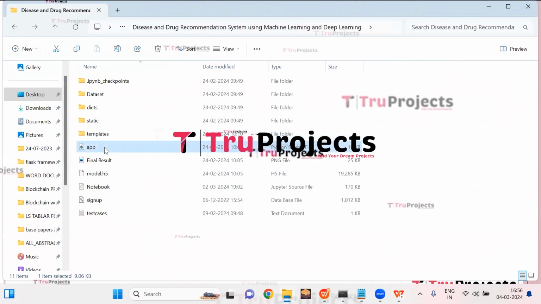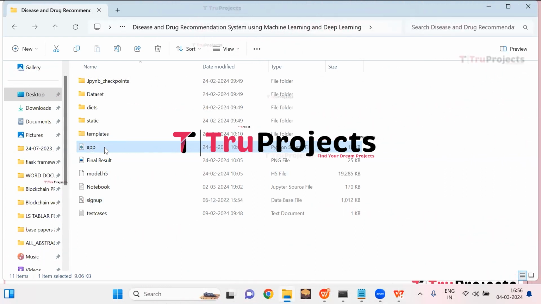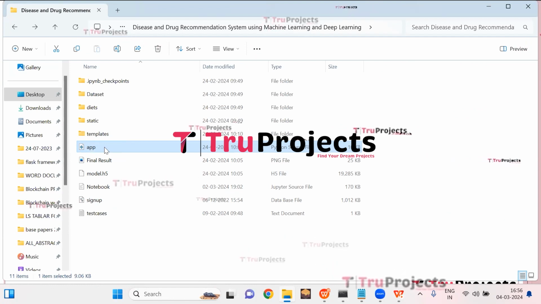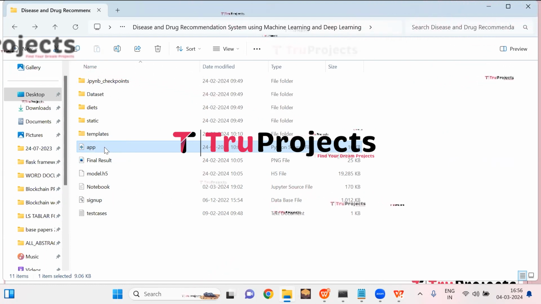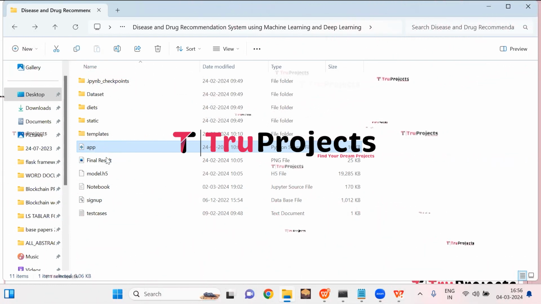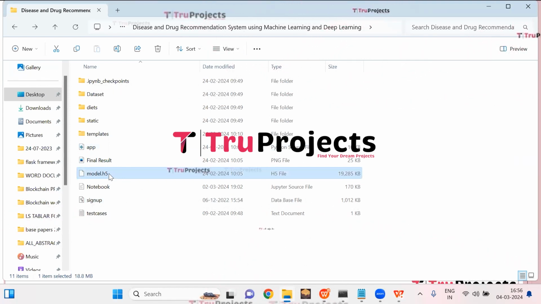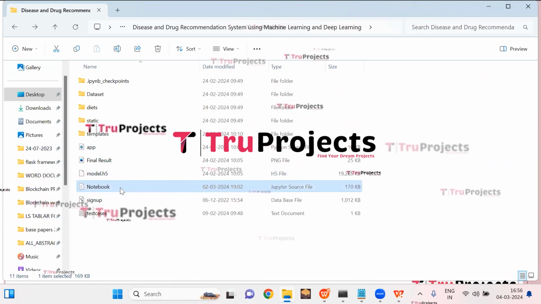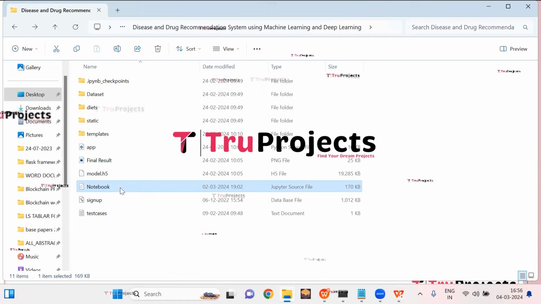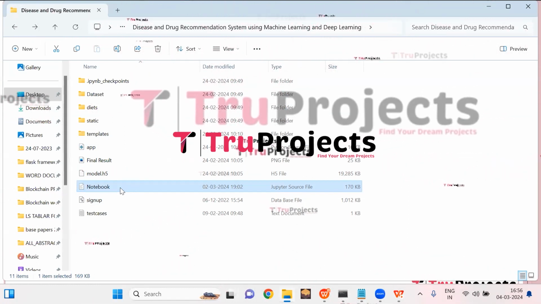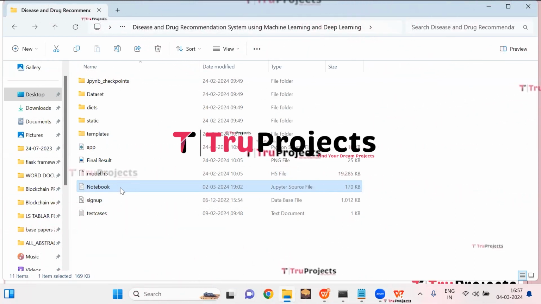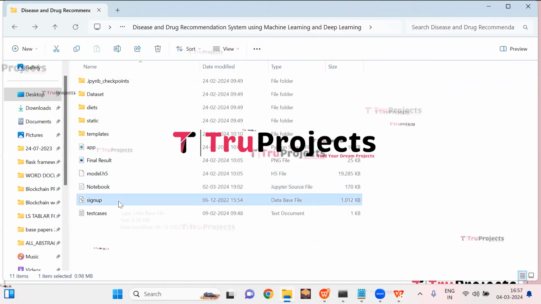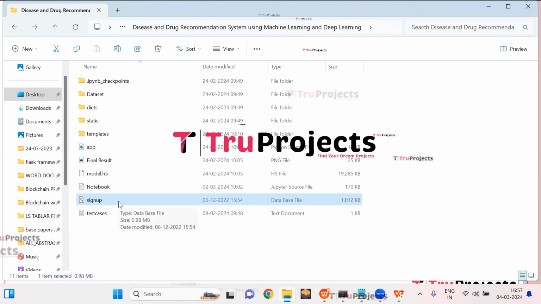This is app.py file. This .py file contains the information related to front-end logic. It includes code written in Python that handles server-side operations such as processing user requests, interacting with the database, and generating dynamic content to be rendered in the HTML templates. This is model file which contains algorithm information which will be loaded into the project code during runtime. This is notebook.ipynb file. This is a Jupyter notebook file which contains a combination of code, graphs, and outputs all in one place. It allows users to write and execute code in individual cells, making it a popular choice for data science. This is signup.db file. This file is the database file used to store user information.